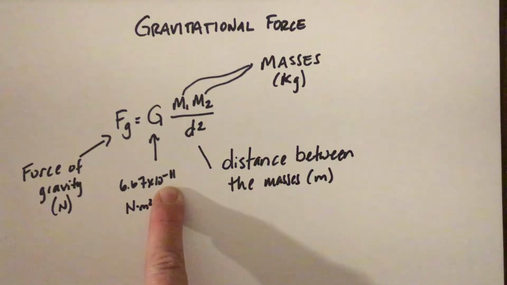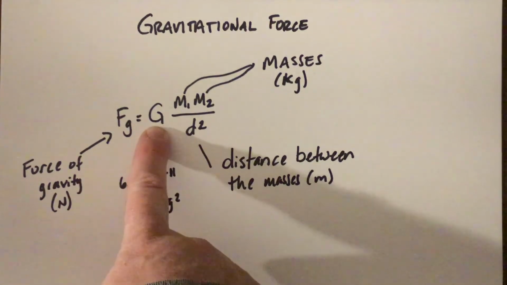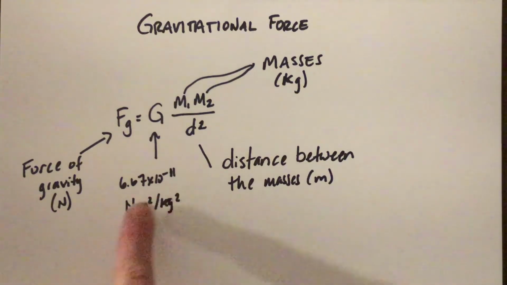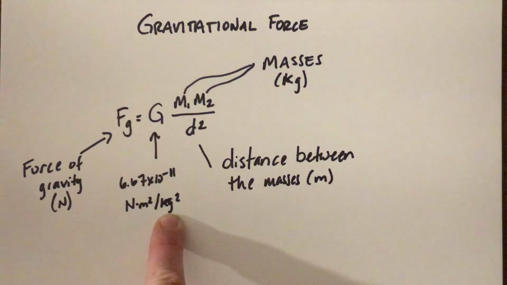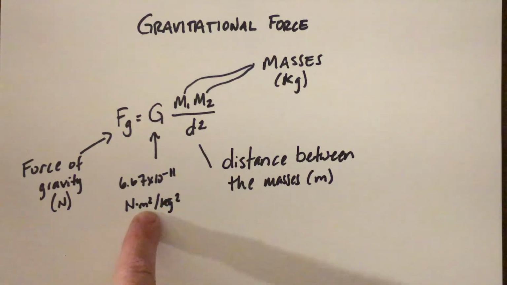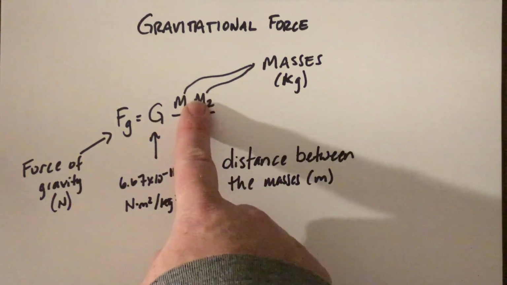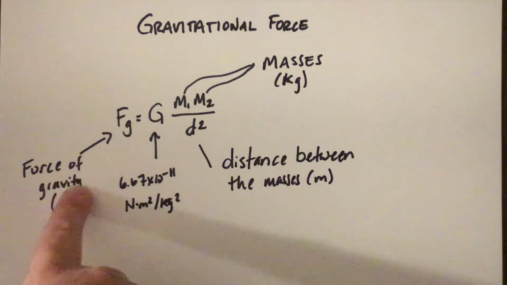And a constant, like it sounds, does not change. And so every time in every problem when we talk about using G, it ends up being this number. These are the units for it. It's newton times meters squared over kilograms squared. Anytime we have a constant, it usually has a whole mess of units. Because what you want to do is cancel out the units you don't want from these, and get it to the newton, to what you do want over here.